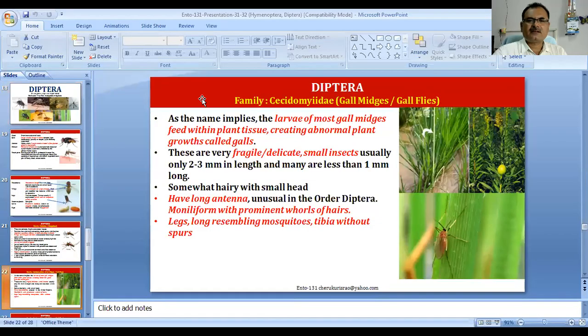Whereas all other flies are important because they cause very serious damage to agriculture as well. With this background, we will try to understand the important characteristic features of Diptera with some good pictures.